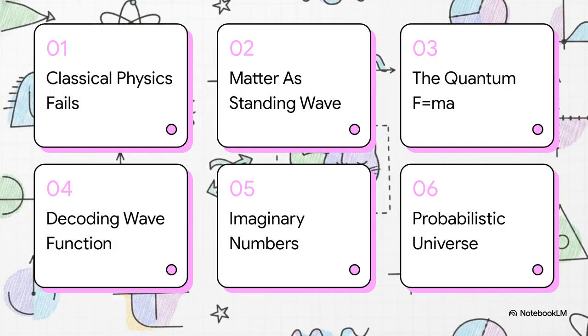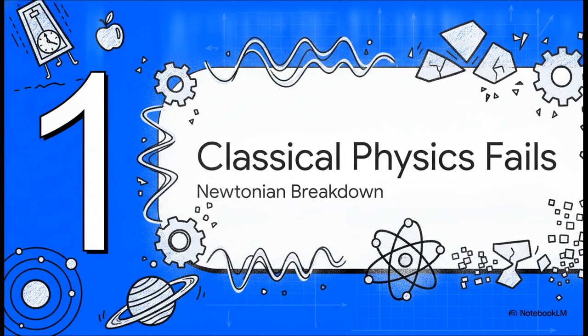Here is our roadmap. We'll quickly cover when classical physics fails, look at matter as a standing wave, explore the quantum F equals ma, decode the wave function, figure out why imaginary numbers matter, and finally wrap up with the concept of a probabilistic universe. Right, Section 1. When classical physics fails.